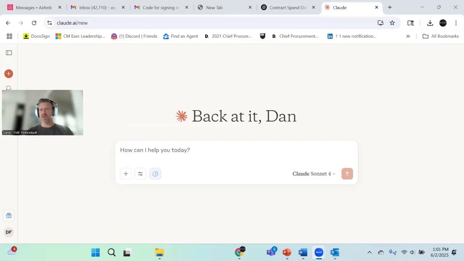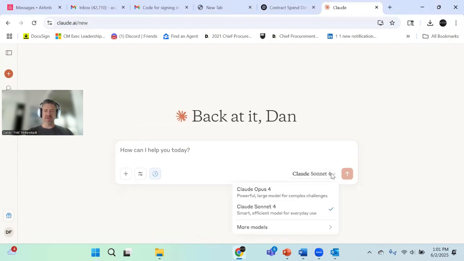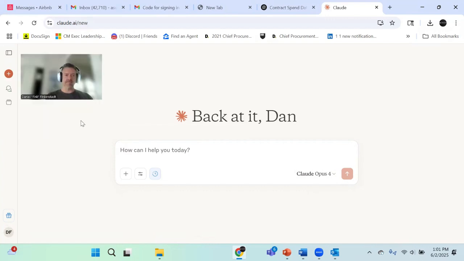And then just because we have a quick few seconds, the last thing I want to show you is Claude. Claude is an amazing tool that can do a lot of different things. They just launched their fourth version for Opus and Sonnet. But where Claude really shines, it can do a lot of the same things that ChatGPT can do. They don't have the custom GPT thing, but they can do a lot of other things. But what it can do that's super interesting, I want to show you, is it can code apps.